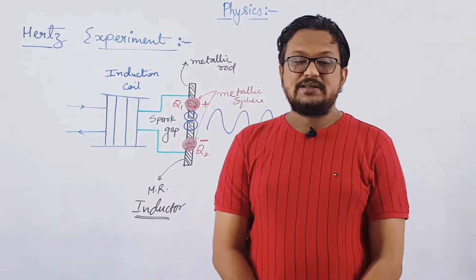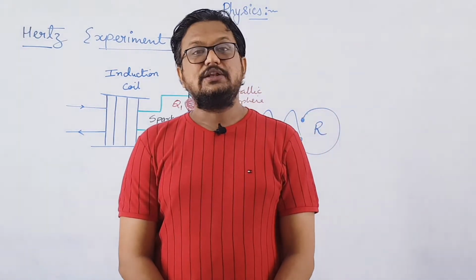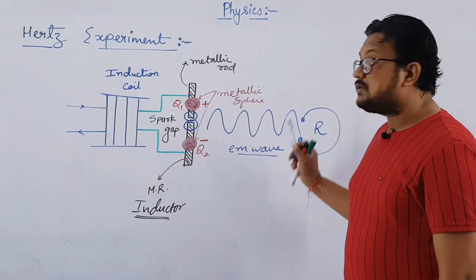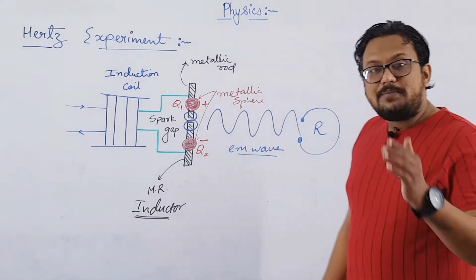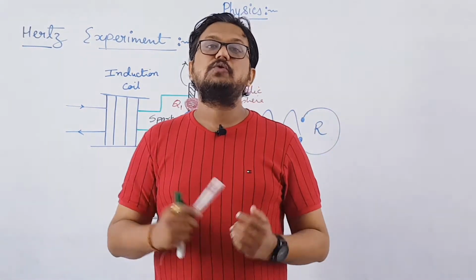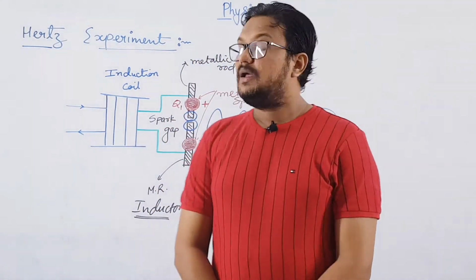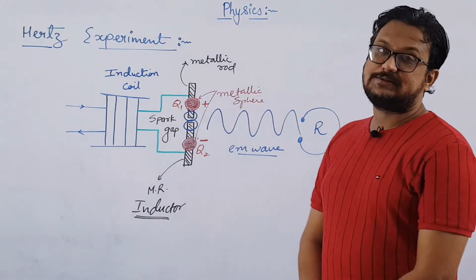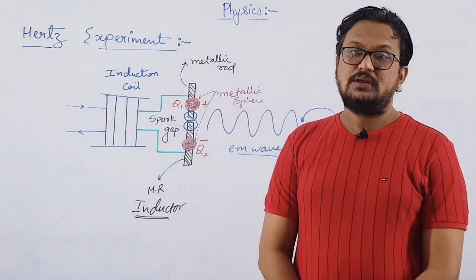Our Indian scientist J.C. Bose also got success in producing electromagnetic waves in the range of 5 mm to 25 mm and all that, right? So he got success in producing electromagnetic waves for the first time. Now while performing this experiment, this was his experiment. Now what he observed over here? While performing this experiment, he found that if UV light is allowed to fall on these metal spheres, then the electromagnetic waves get enhanced.